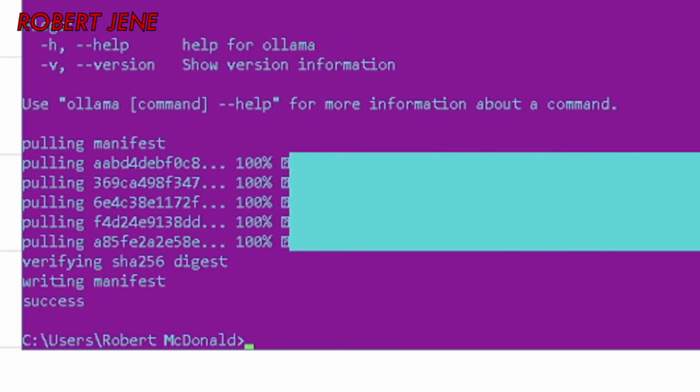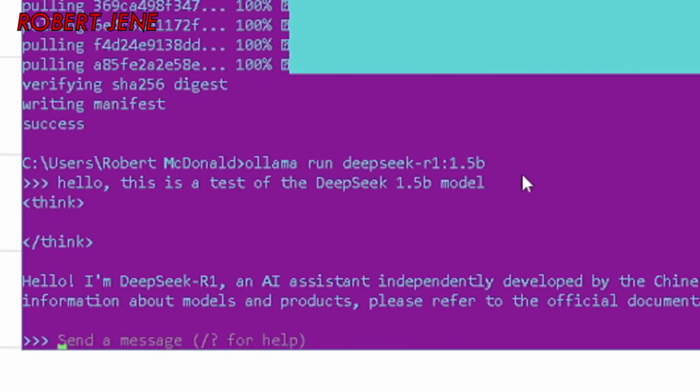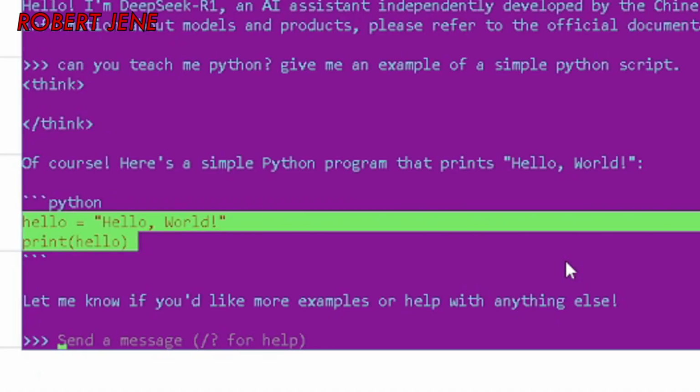All right, now that I've finished downloading that, I can just run it by using the up or down arrow on my keyboard to find the command I just did and then change the pull to run. And then you have this send message. Hello, this is a test of the DeepSeek 1.5 billion model. And then hit enter. And see, I could talk to it. Okay, can you teach me Python? Give me an example of a simple Python script. Okay, print hello. All right, yeah.